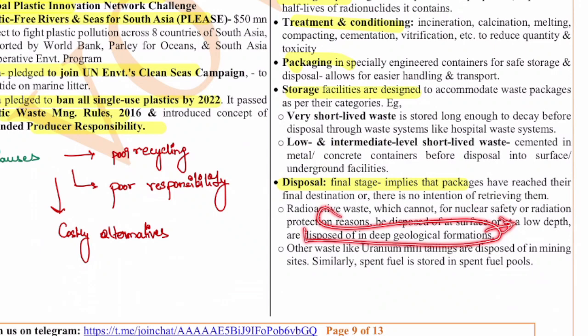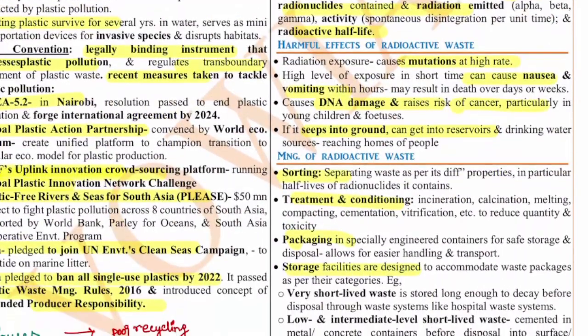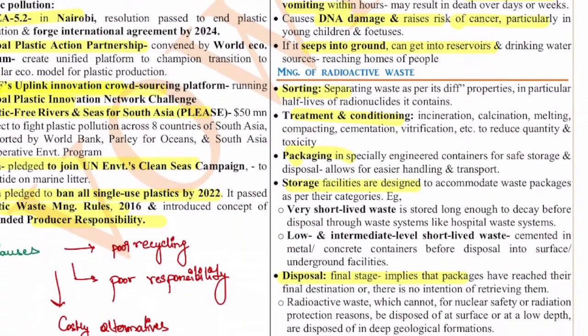So they have to be used. Other waste like uranium mill tailings are disposed of in the mining sites. Especially the spent fuel is stored in the spent fuel pools. Okay, so only the uranium mined areas can be used for disposing them again. So this is about the radioactive waste, the harmful effects of the radioactive waste, the management of the radioactive waste